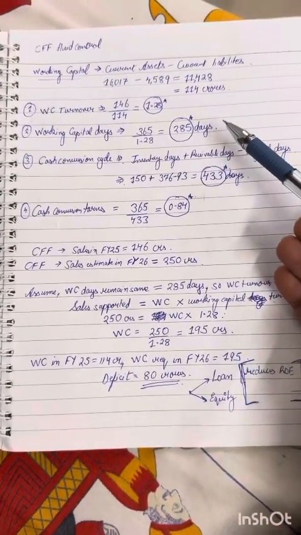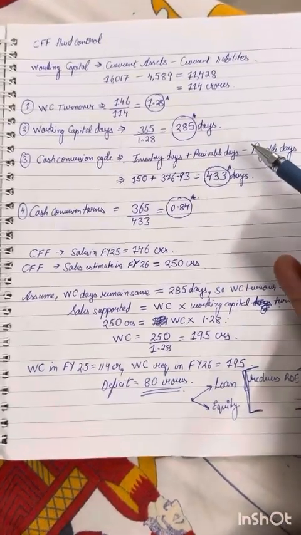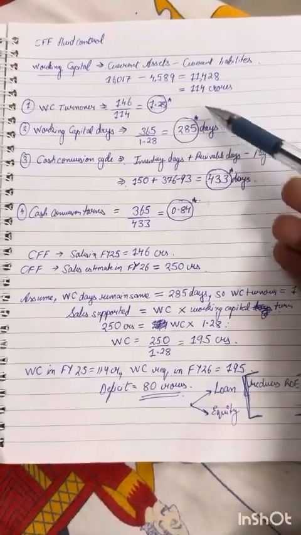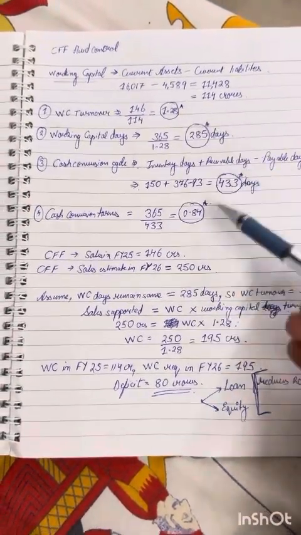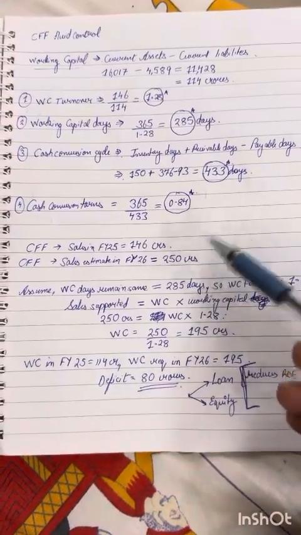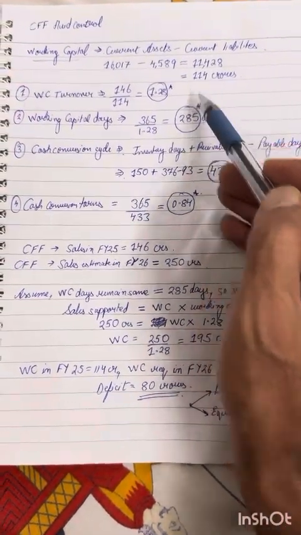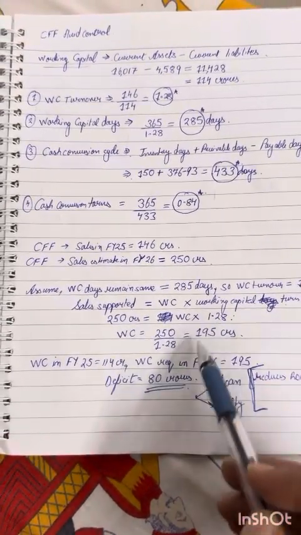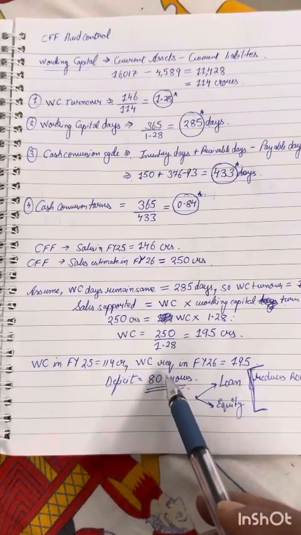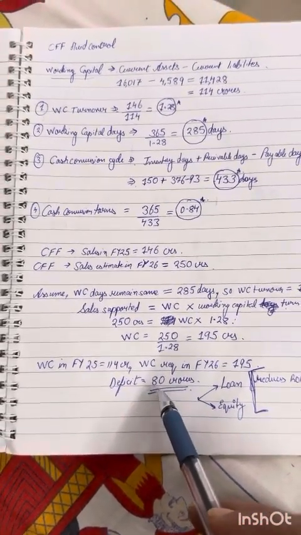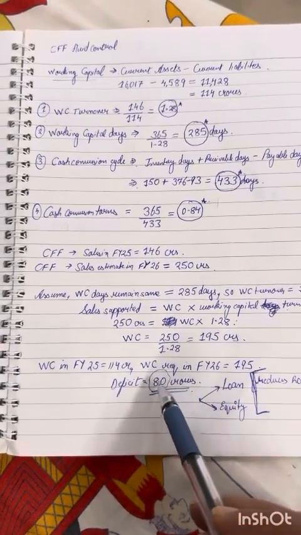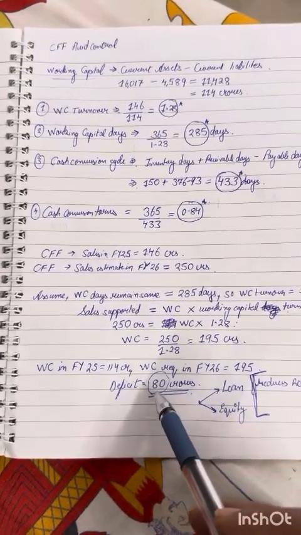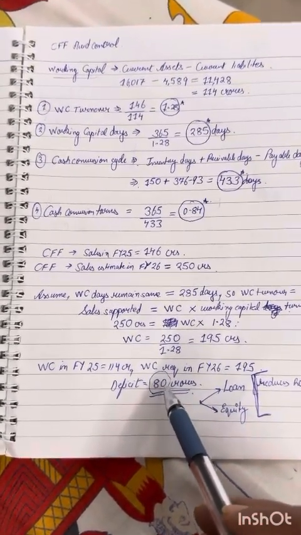You can go and negotiate that, now I can't give you credit for more than 10 days. I'll give it only for 5 days. Amount will remain the same, but now only for 5 days. So if you have such negotiation powers, you will reduce your overall days, that means you'll have more turns. When you have more turns, even if you need a lot of working capital because of this ratio changing, you might need a lesser value, and less infusion of funds will be required to fund your day-to-day operations. So now let's say 80 crores, I know for a fact that 80 crores more is required. So I can make that adjustment in my calculation to figure out what sort of profit it will generate, PAT, at the end of the day for CFF.